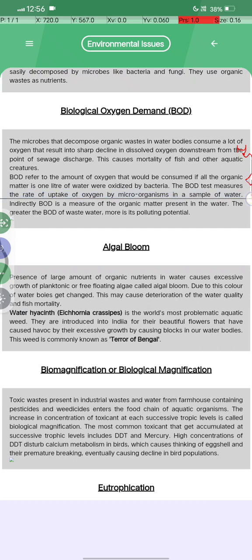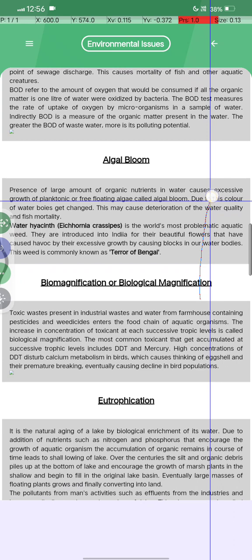BOD measures the rate of uptake of oxygen by microorganisms in a sample of water. Indirectly, BOD is a measure of the organic matter present in the water. The greater the BOD of wastewater, the more polluting it is.